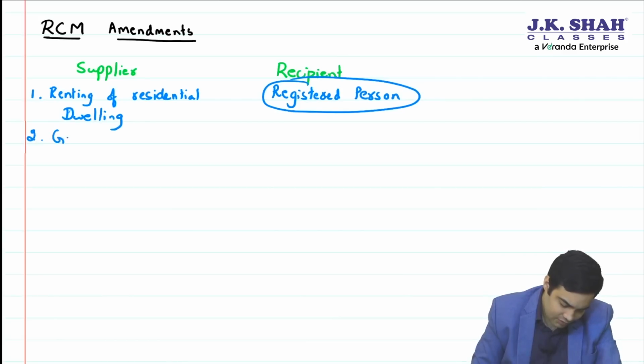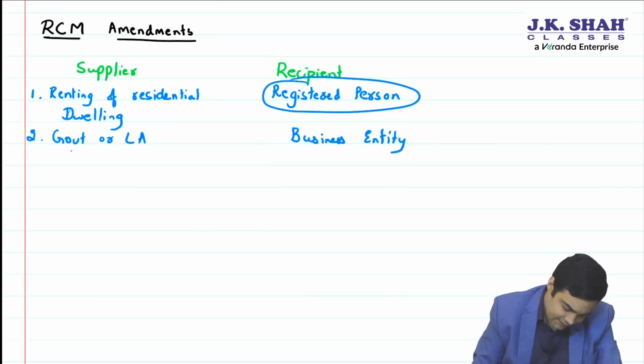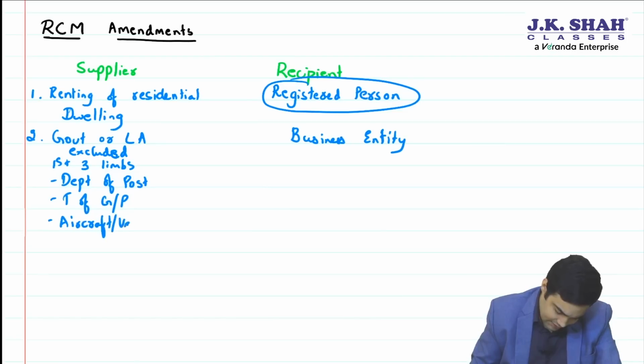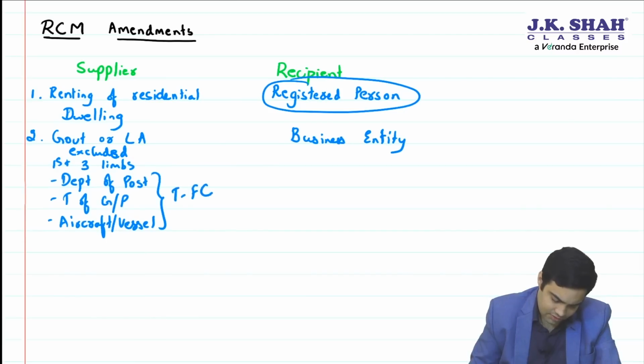Second, you remember there was a point: government or local authority to business entity. Now, government or local authority to business entity excluded the first three limbs. The first three limbs mean the department of post, then transportation of goods or passengers, then aircraft or vessel, because these three are covered by forward charge.